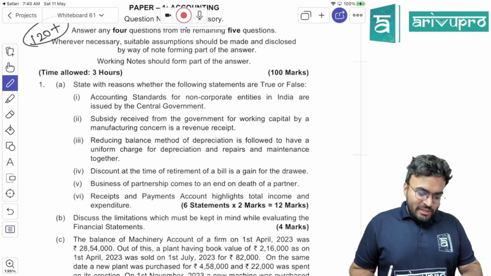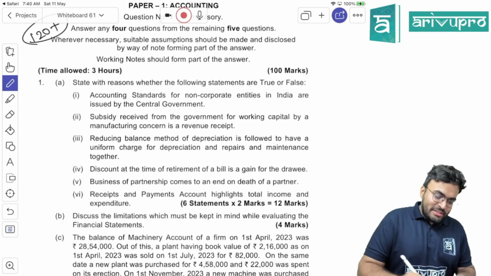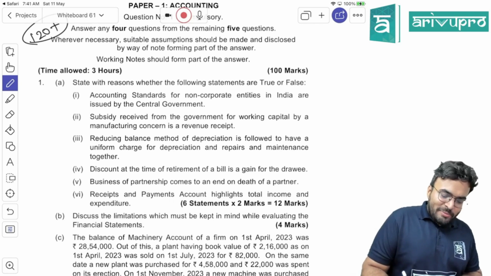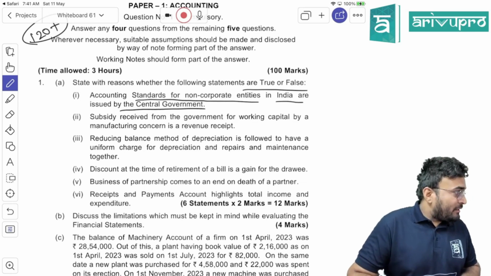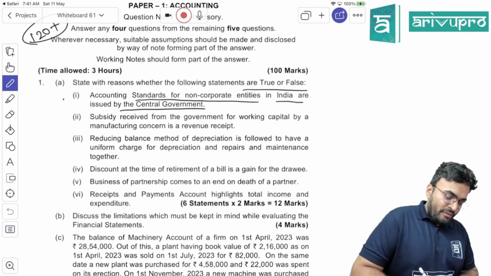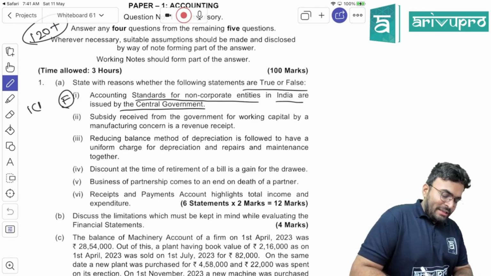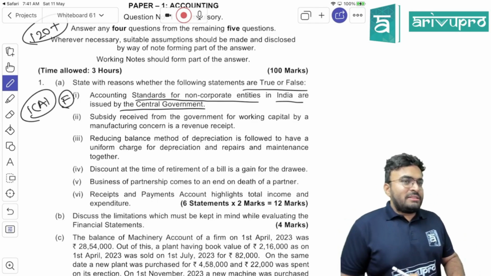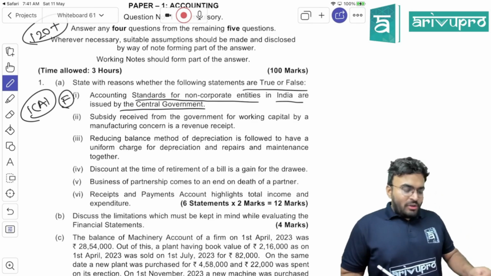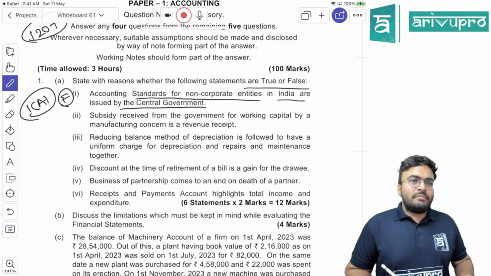True or false? First, as always, state with reasons whether the following statements are true or false. Accounting standards for non-corporate entities in India are issued by central government. False. Why? Yesterday only we discussed this. It is issued by ICAI. Okay, yesterday only we have seen this.